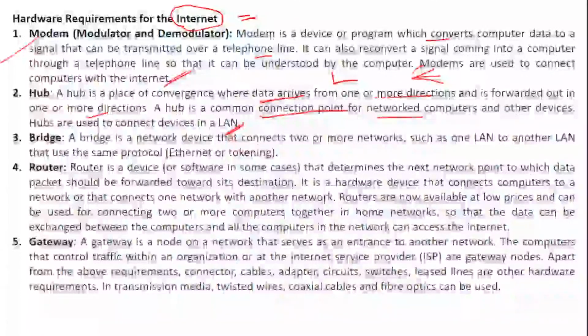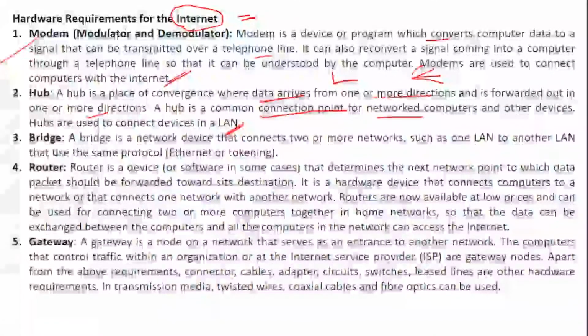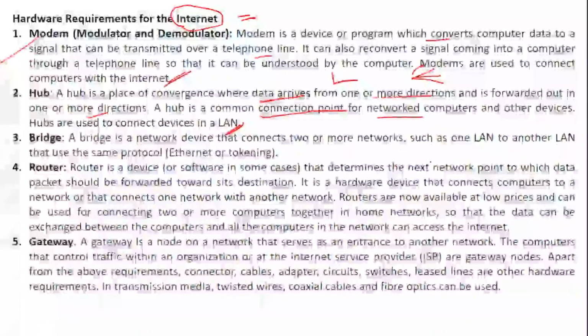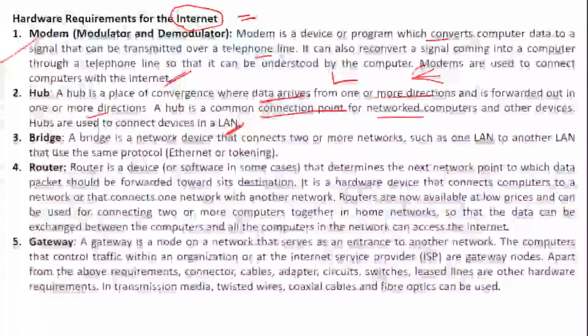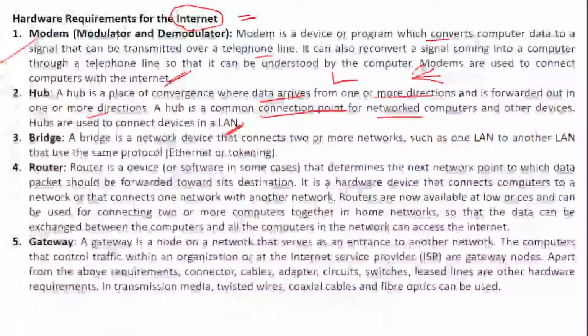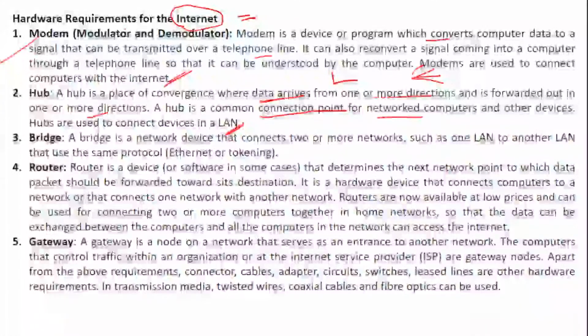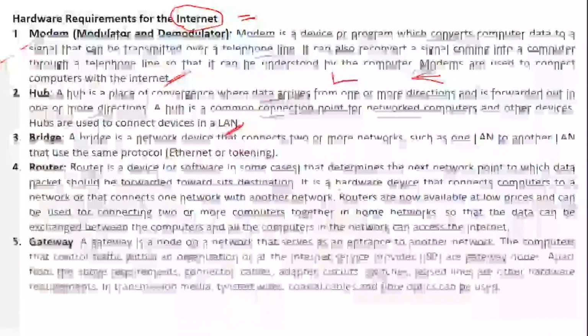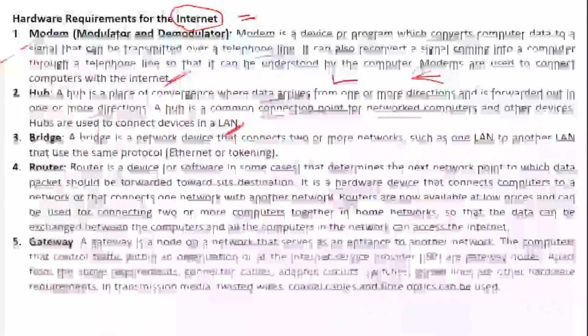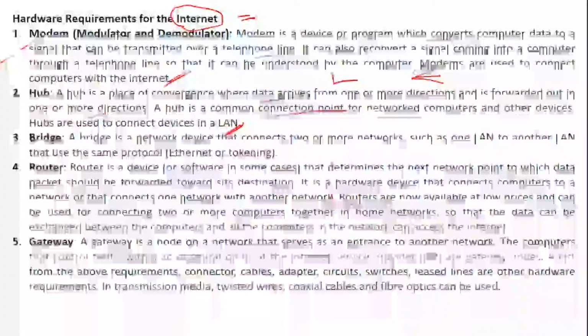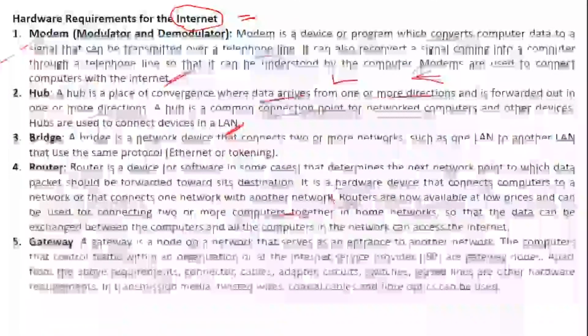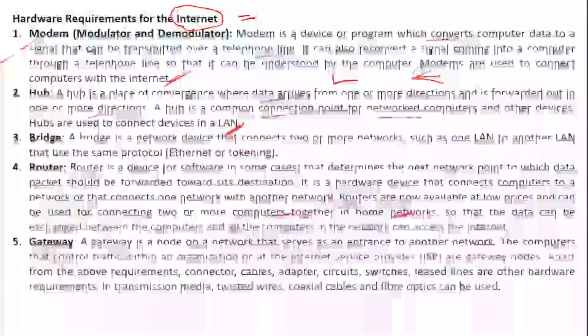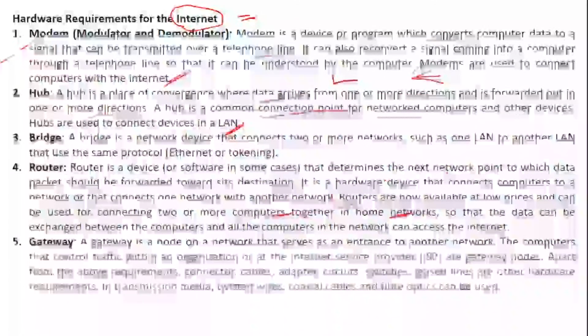Then we have router. It's a device or a software that determines the next network point for a data packet. It is a hardware device that connects the computer to the network, or that connects one network with another network. Routers are available at lower prices and can be used for connecting two or more computers together in a home network. So we have router to connect our computers to internet.